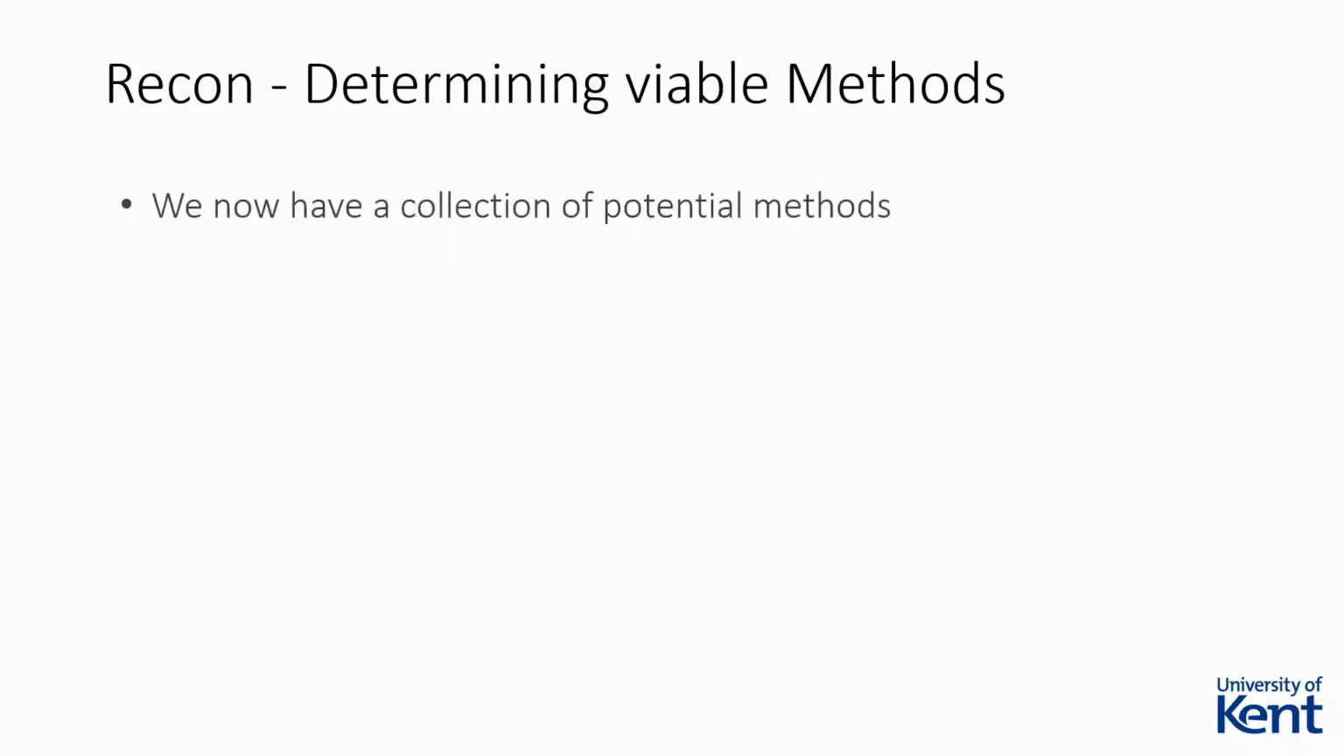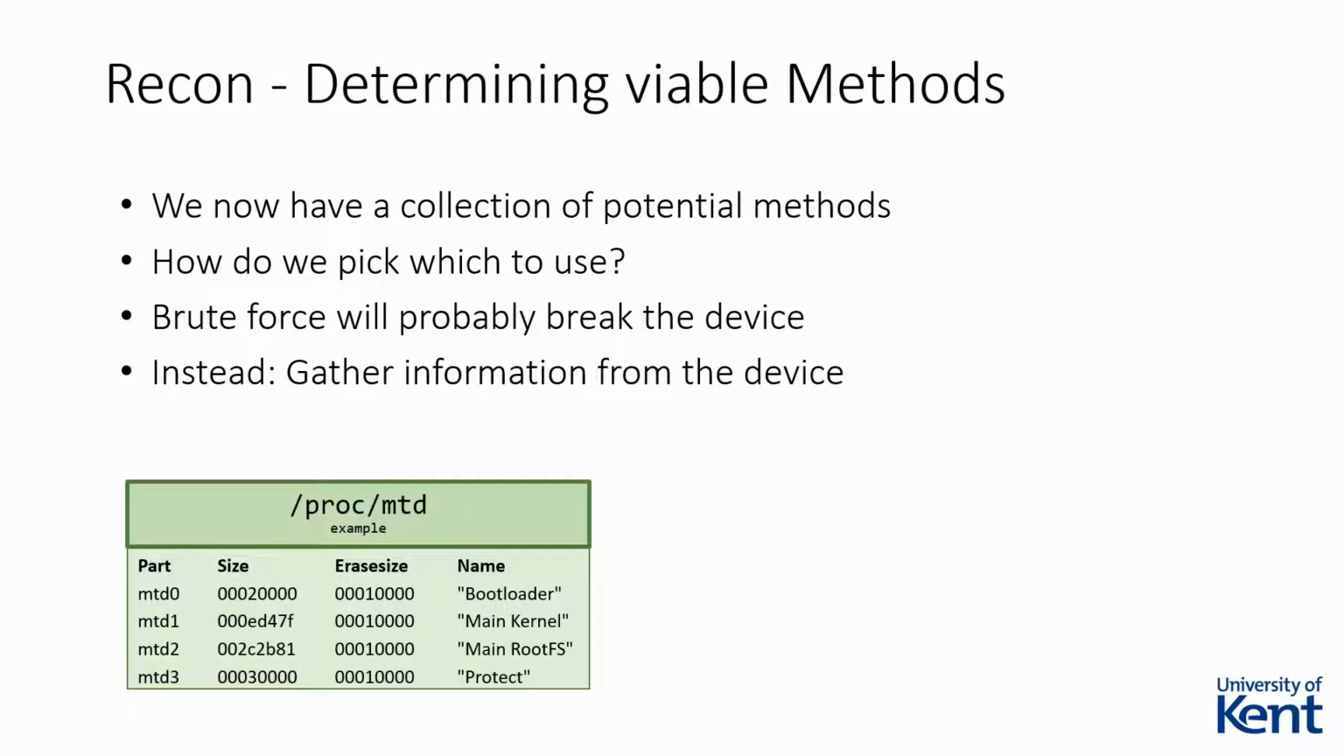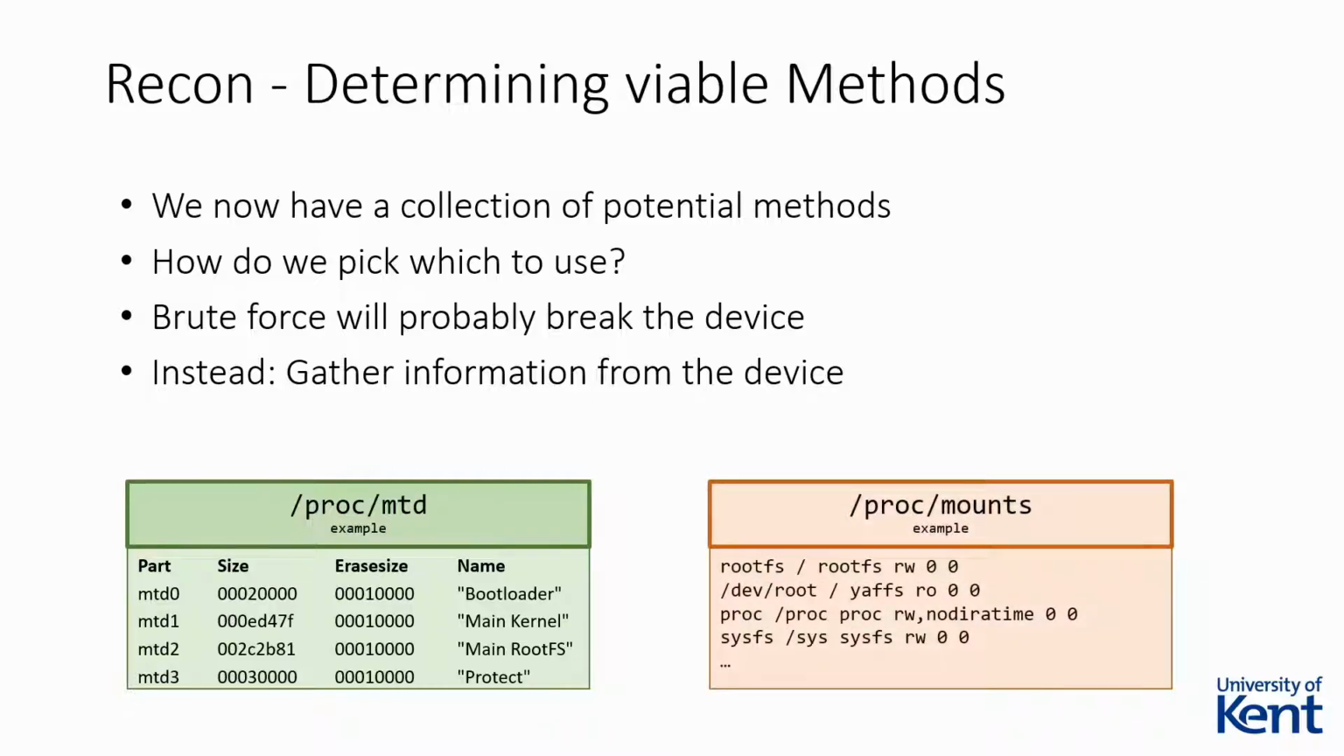While we now have a collection of potential methods that could be used to gain persistence on a device, how would the attacker determine the correct method to use? The attacker could attempt to brute force each method one by one, but this is likely to break the device if not performed correctly. Instead, there are a number of files available on the device that the attacker can use to gather information. For example, the /proc/mtd file lists the partition names and sizes used on the device, while the /proc/mounts file identifies file system types and where they are mounted. These may indicate to an attacker which methods would be viable according to their requirements and ease of use.